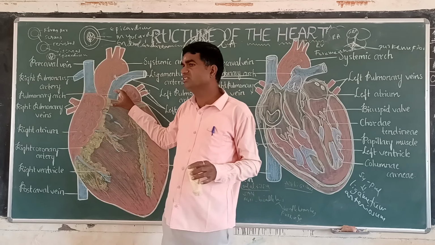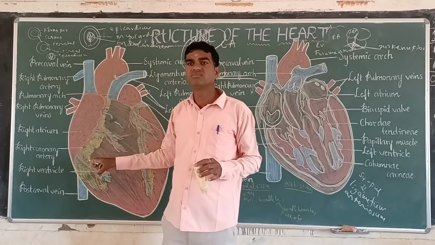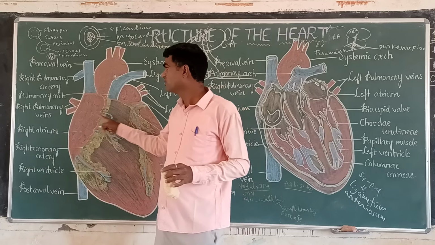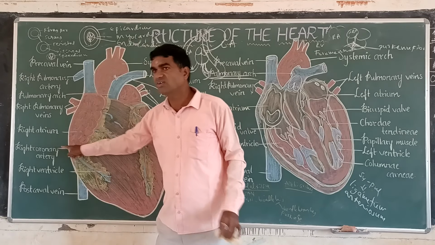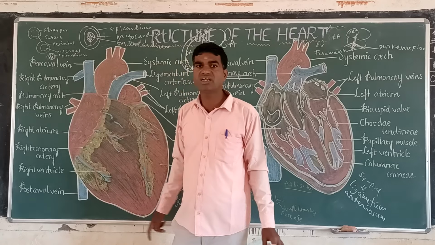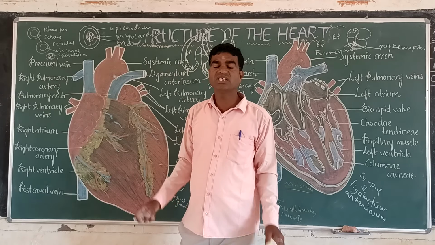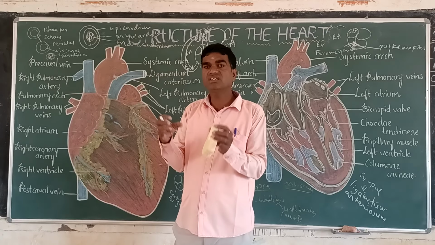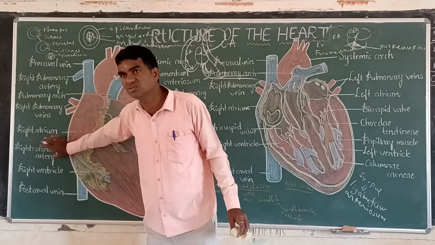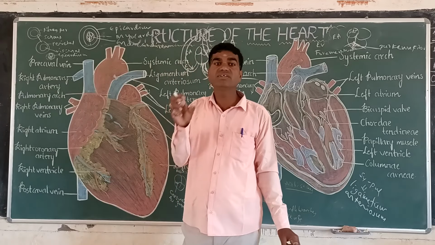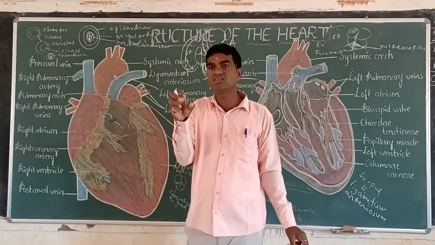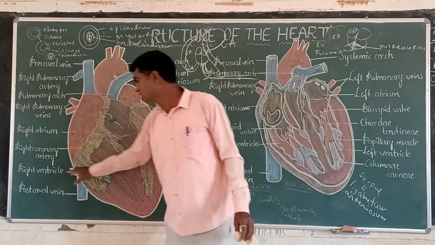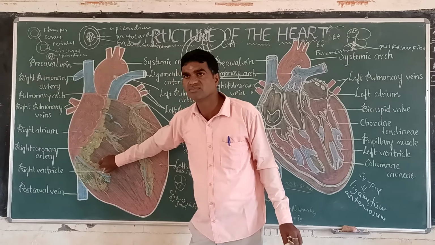From the atria through the ventricle, the outermost layers are formed here, and on those layers the coronary arteries are forming. That is called the right coronary artery. Where it is dividing, the groove is called the coronary sulcus, or atrioventricular groove. So this is the right coronary artery, and this is the right ventricle.